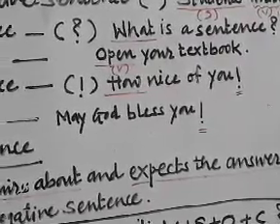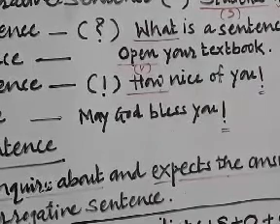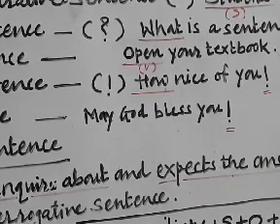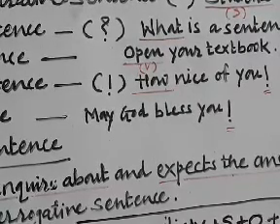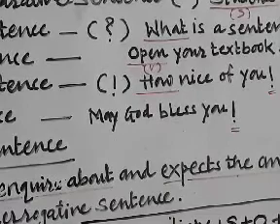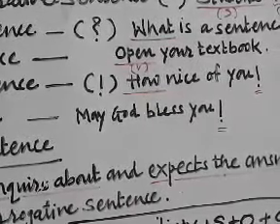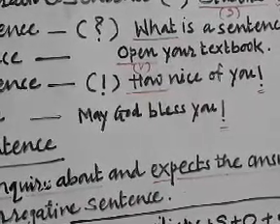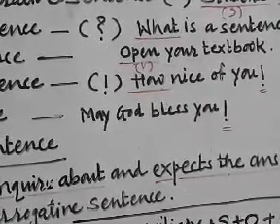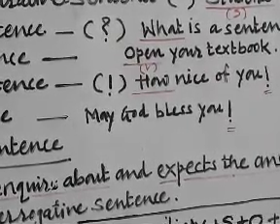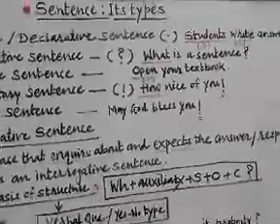Please remember, in imperative sentences the subject is understood or which is not declared or written openly. Of course, its subject is mostly you. You open your textbook, because most of the time our instructions, command, request, warning, these are for others.